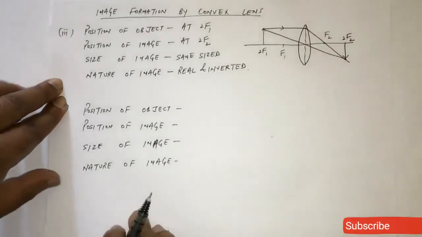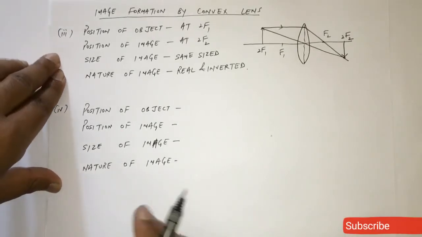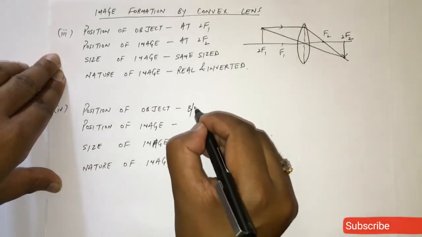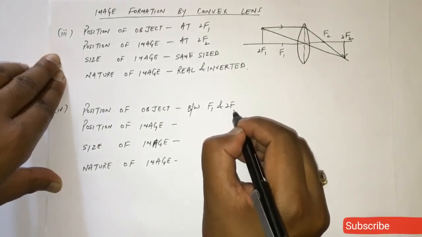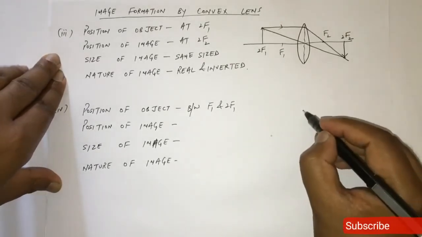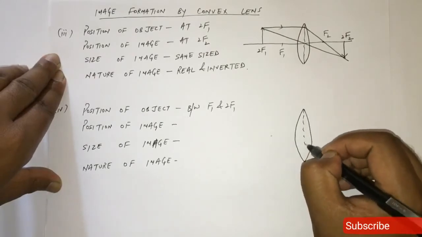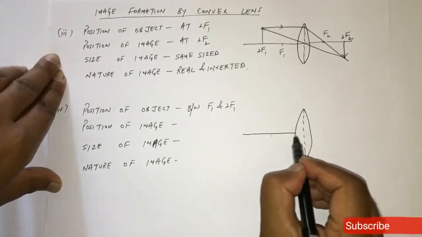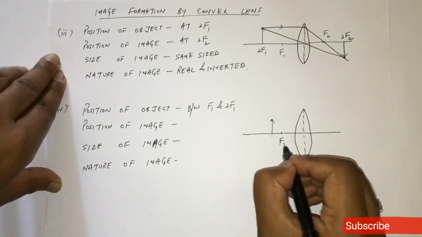Fine. Now case 4, when the object is placed between focus and 2f, focus and center means. So here is your convex lens. Object is placed between f1 and 2f1.